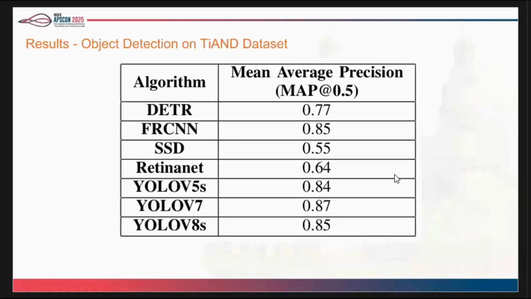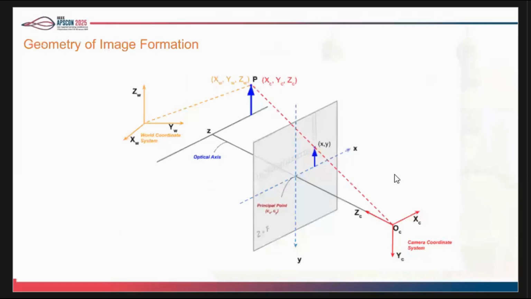So this is the fine-tuning. I took 7 models and fine-tuned them on our data set. These are the mAP accuracy values I got. All of these 7 models are performing better. My objective is to find out how far we can detect objects using existing object detection algorithms, all in real time.